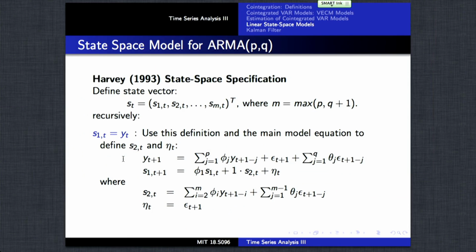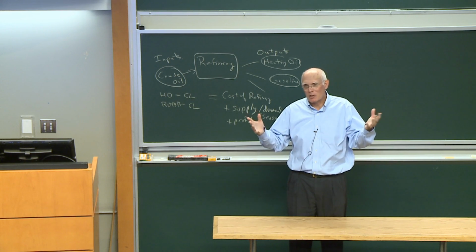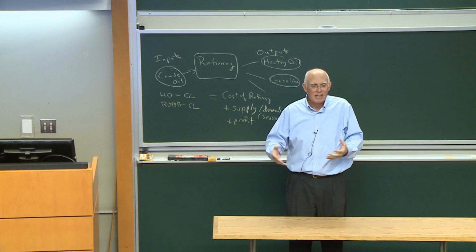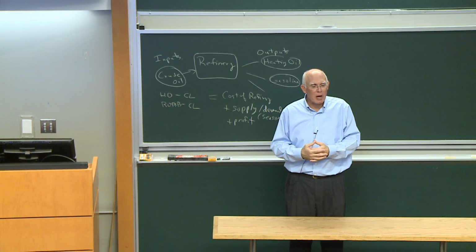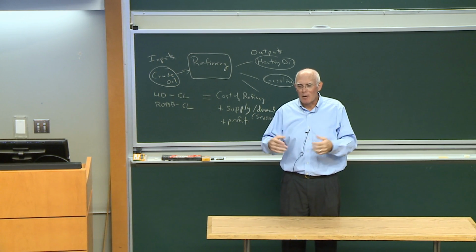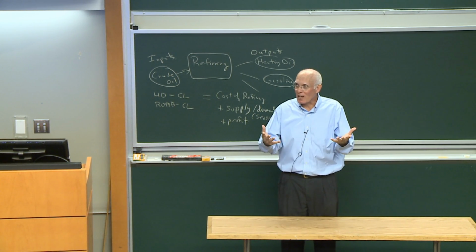And let's see, Harvey, in a very important work in '93, actually defined a particular state space representation for this process. And I guess it's important to know that with these linear state space models, we're dealing with characterizing structure in m-dimensional space. There's often some choice in how you represent your underlying states. You can basically reparameterize the models by considering invertible linear transformations of the underlying states.